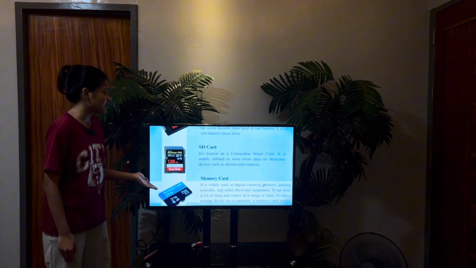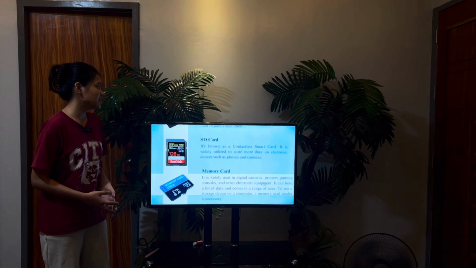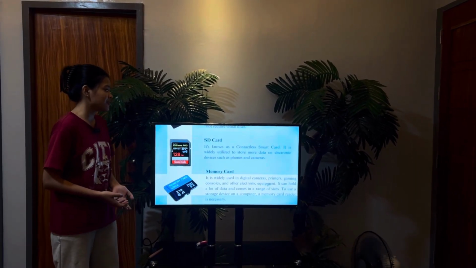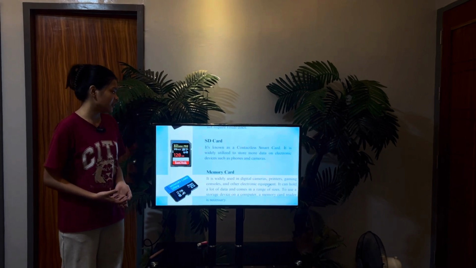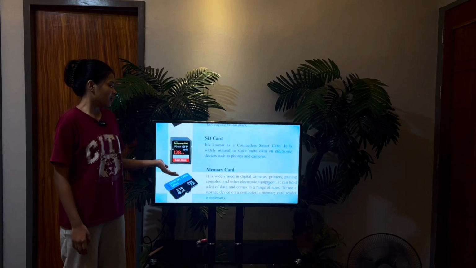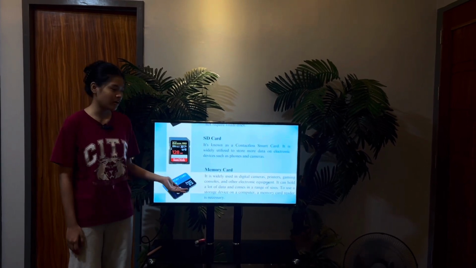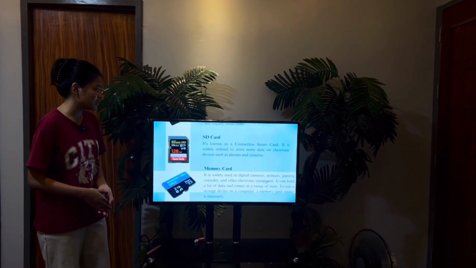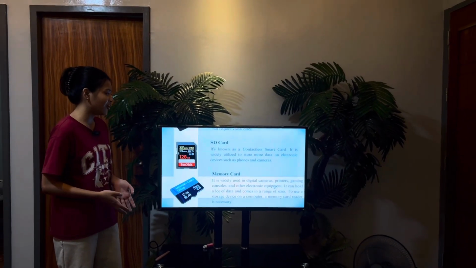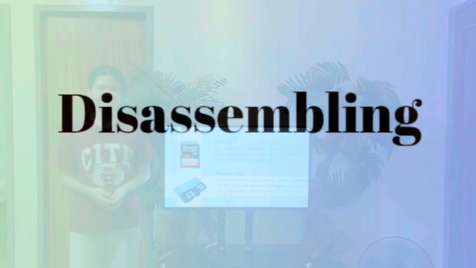And the next one is the SD card. It is known as a contactless smart card. It is widely utilized to store more data on electronic devices such as phones and cameras. The next one is the memory card. It is widely used in digital cameras, printers, gaming, and other electronic equipment.